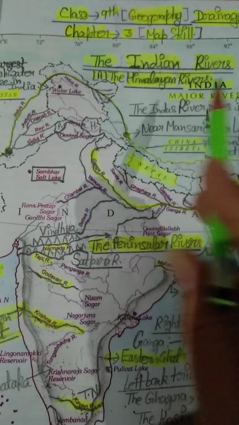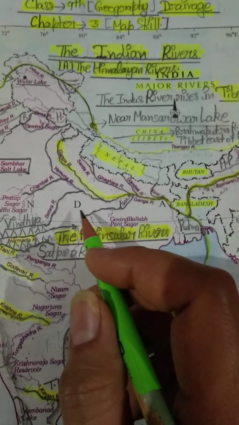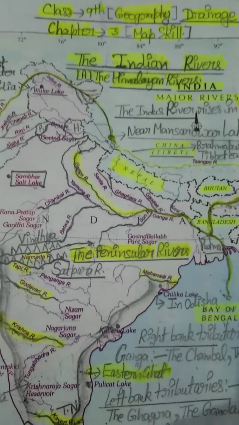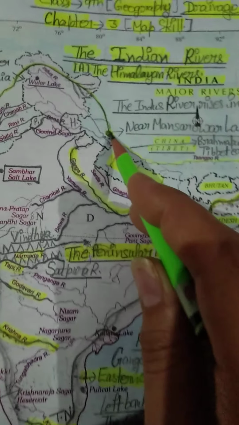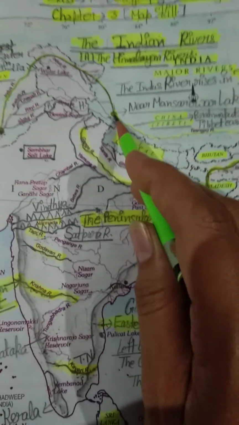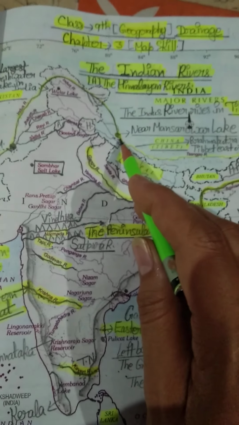As I have told you, in Himalayan rivers we have three major rivers. Number 1, the Indus River. Students, you can see that this is our Indus River. In the beginning we will discuss the origin of this river.